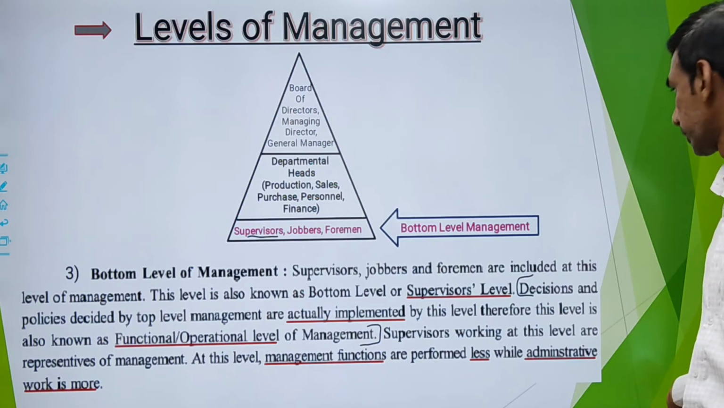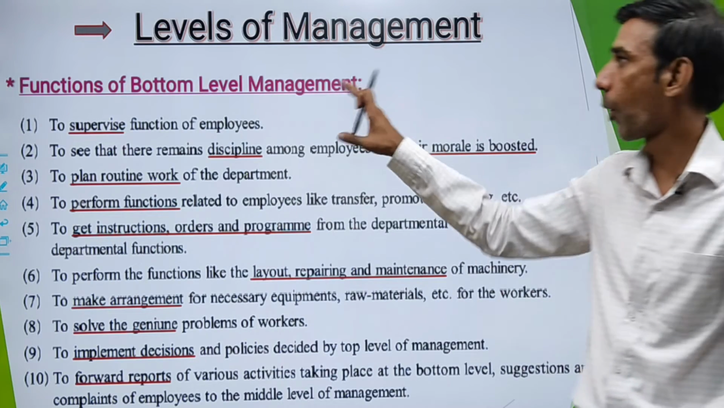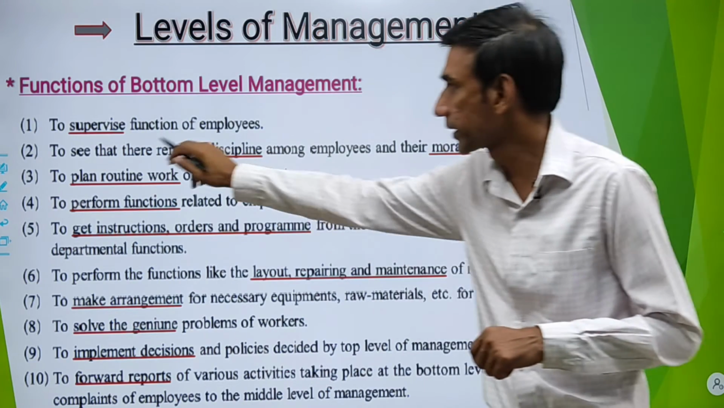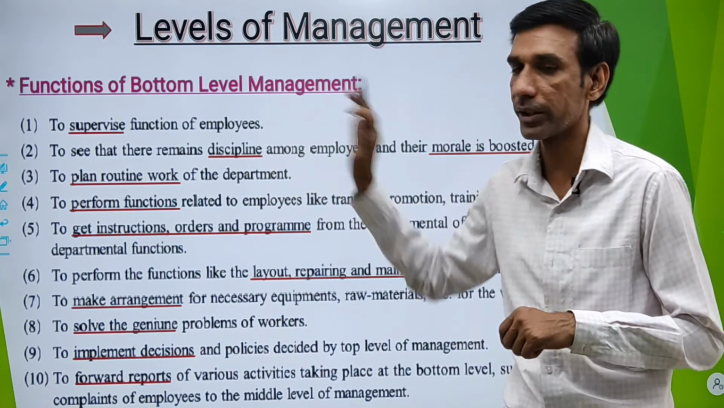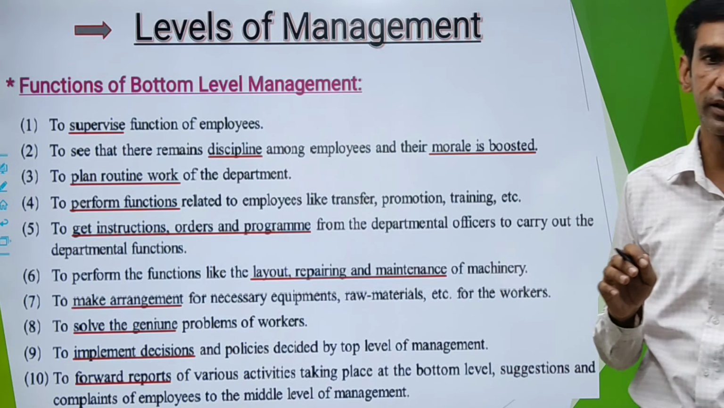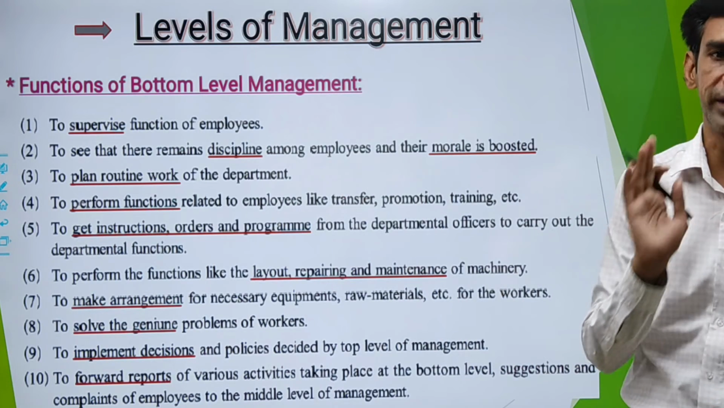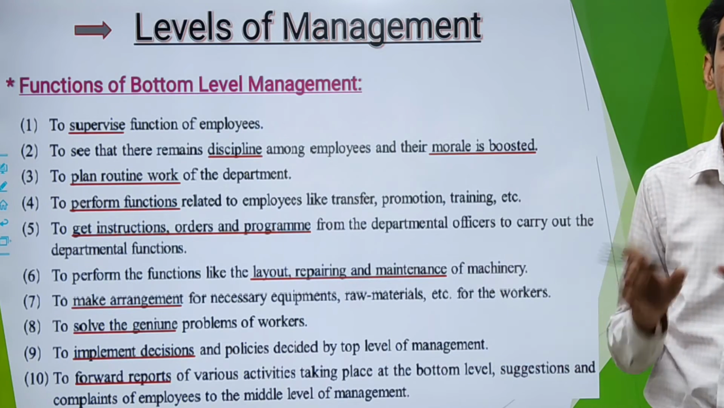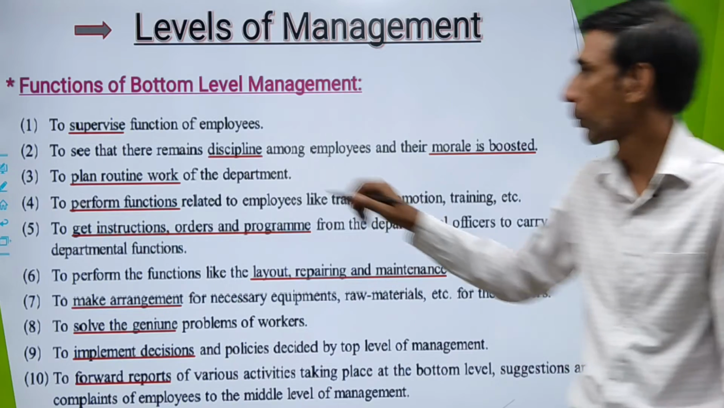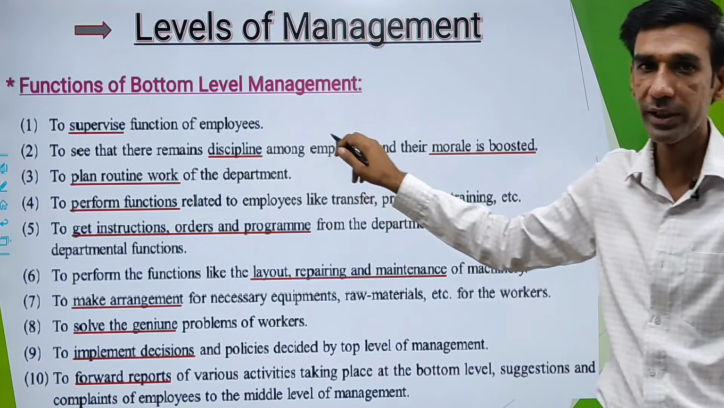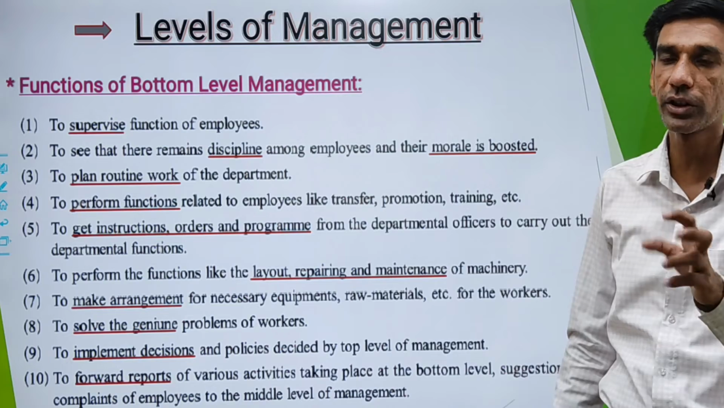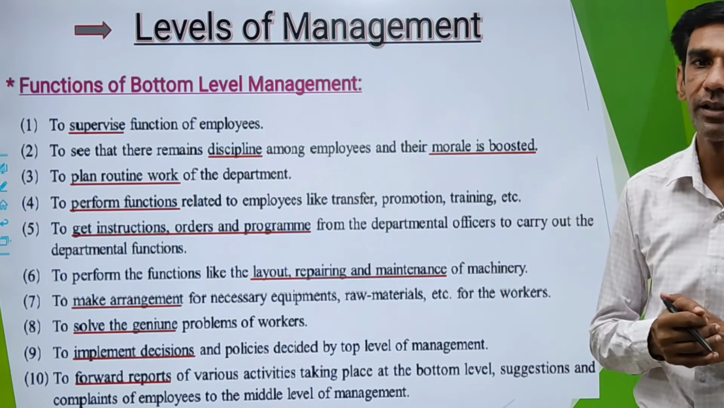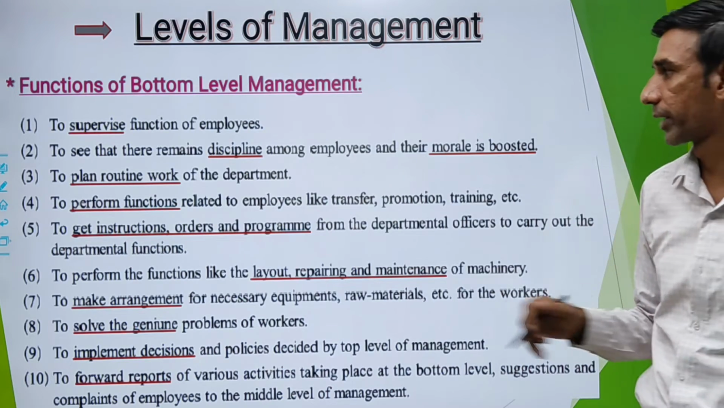Now question could be on the functions of bottom level. As you can see, there are 10 total functions of bottom level. First is to supervise the function of the employees. Whoever employees or workers you have, you have to supervise them. That is the role of your supervisors or jobbers or foremen, who are the managers for bottom level. Actual work, actual implementation is done in the bottom level. So supervision is a very important part of your bottom level.